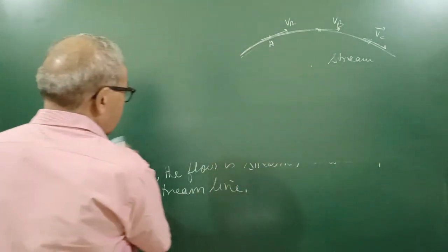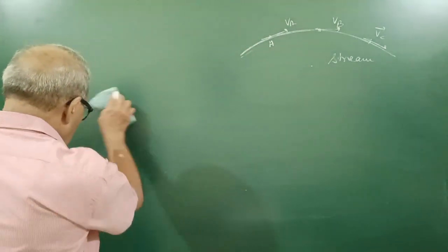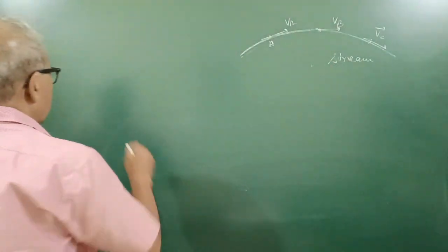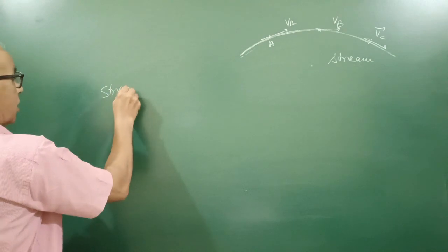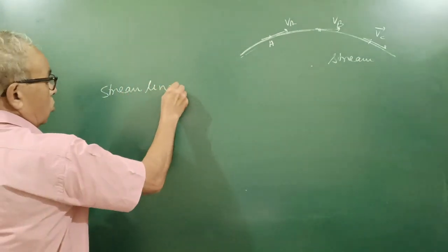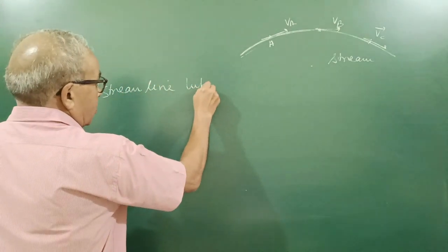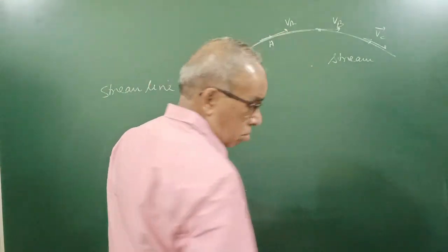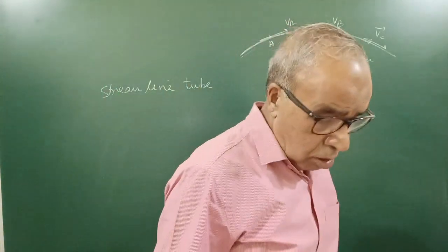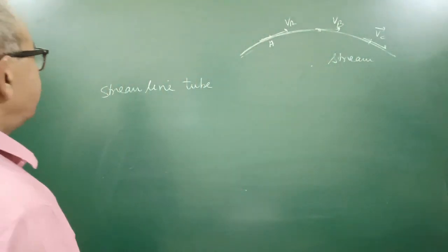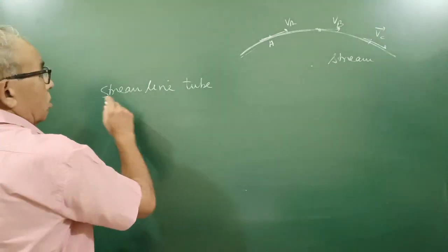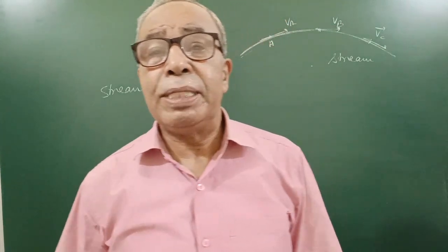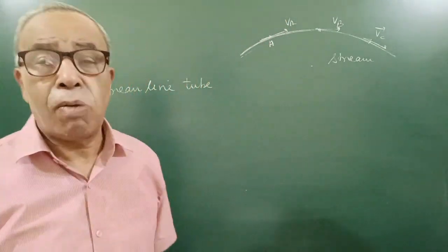Now there is the streamline tube. Here we also talk about the streamline tube. In streamline flow, different streamlines may be there, but they will never intersect.